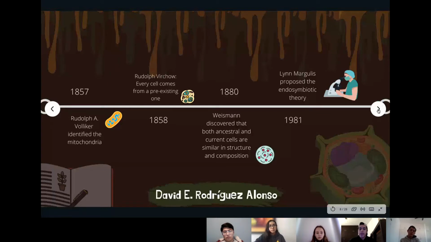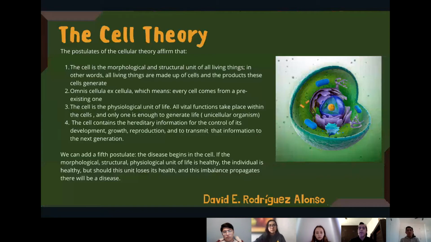Finally, we have the cell theory and its postulates. The postulates of the cell theory affirm that: 1. The cell is a morphological and structural unit of all living things. In other words, all living things are made up of cells and the products these cells generate. 2. Omnis cellula ex cellula, which means every cell comes from a pre-existing one.